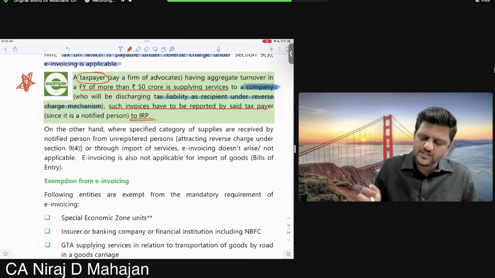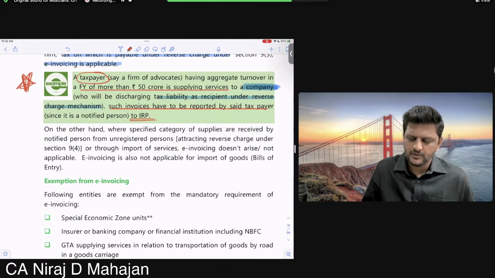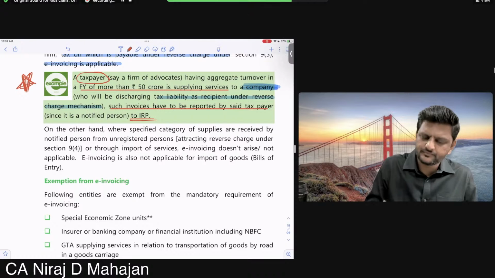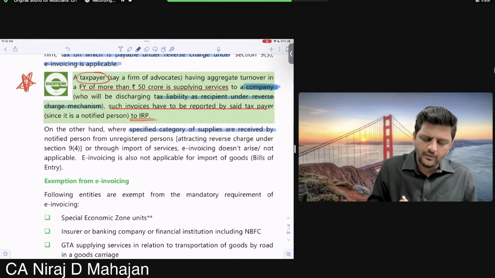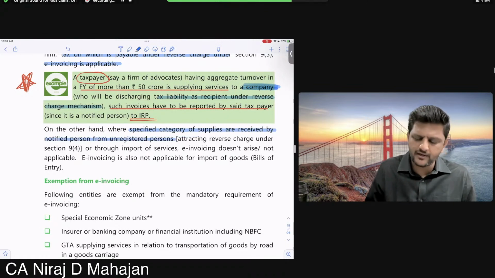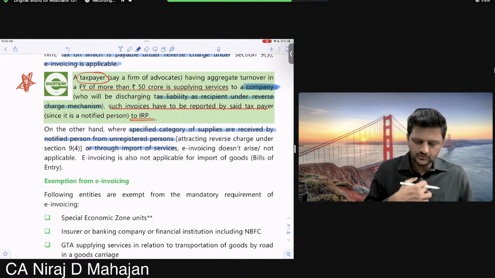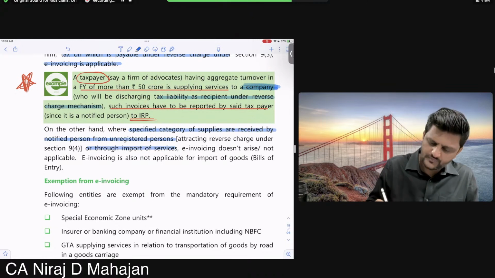On the other hand, where specified category of supplies are received by notified persons from URD attracting reverse charge under section 9(4) or through import of services, e-invoicing doesn't arise or is not applicable. Star mark. Check here.